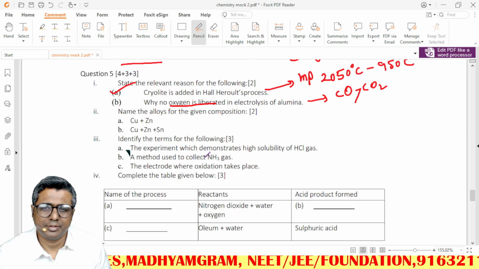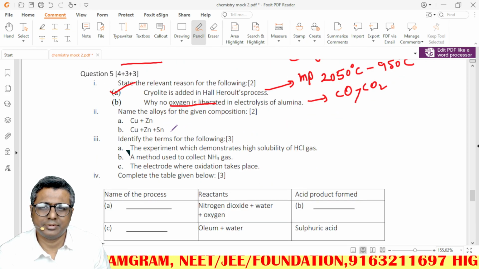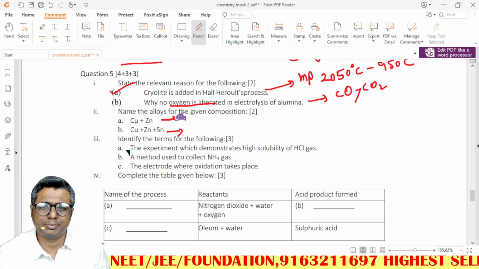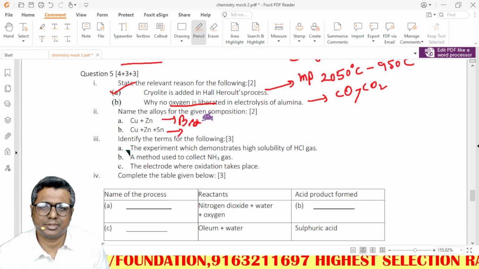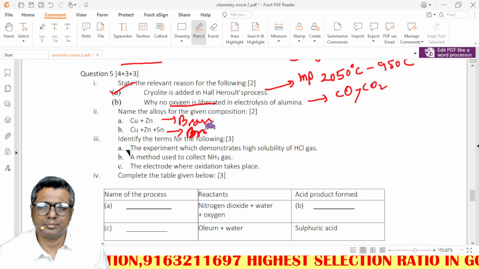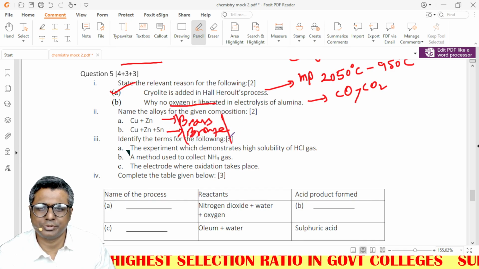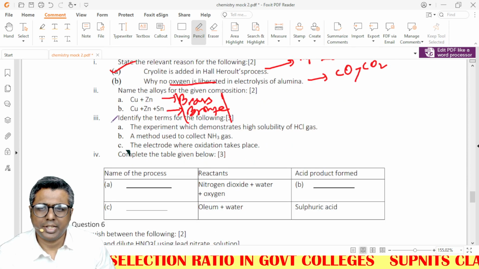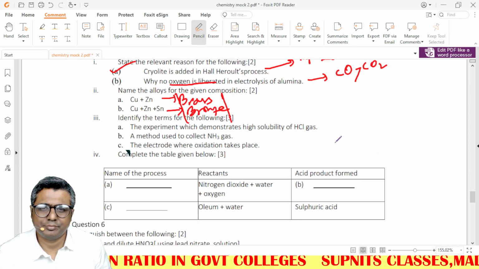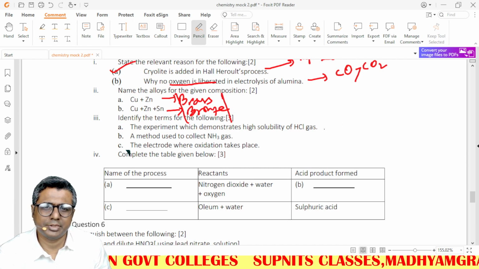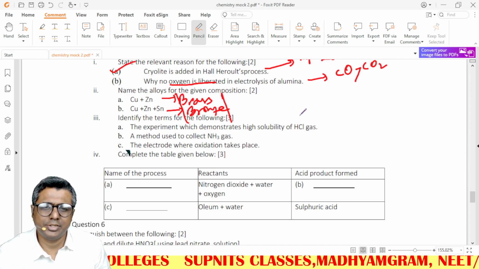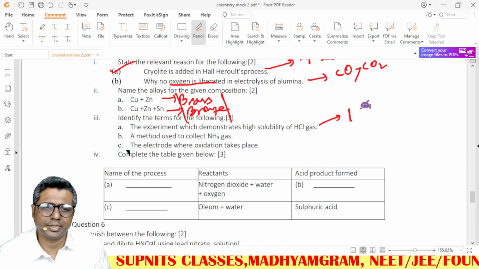Okay, so this is brass, I think, and bronze, so you can just check it out once from your books also. Identify the terms given in the following. Experiment which demonstrates high solubility of HCl: fountain experiment.